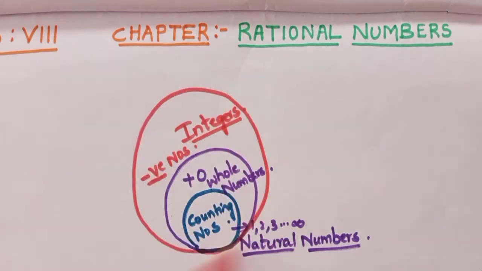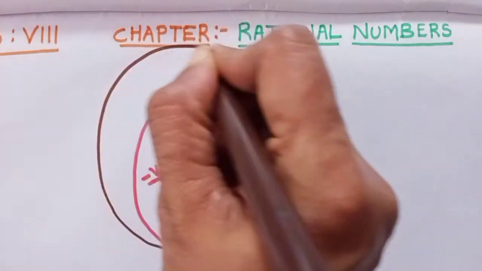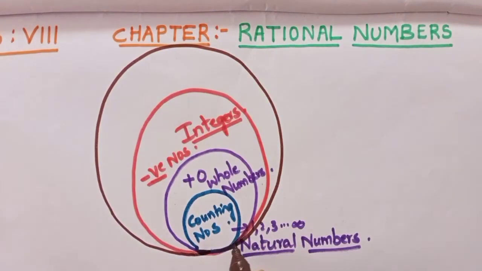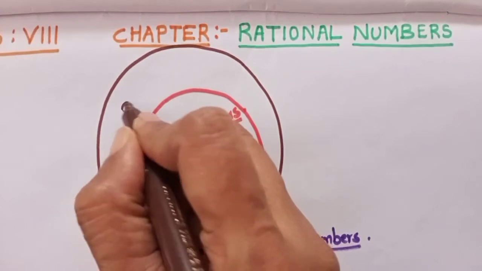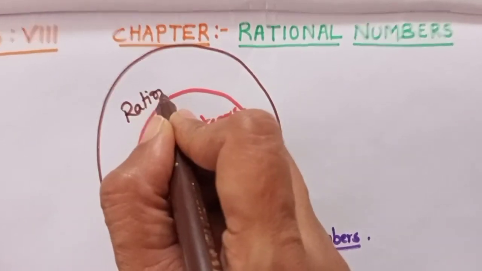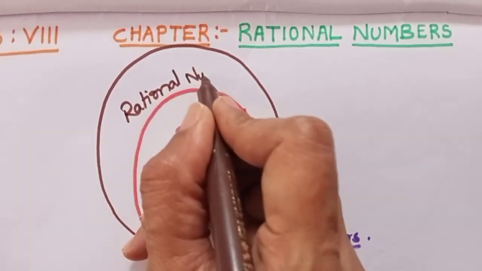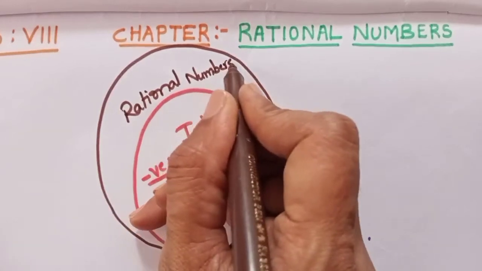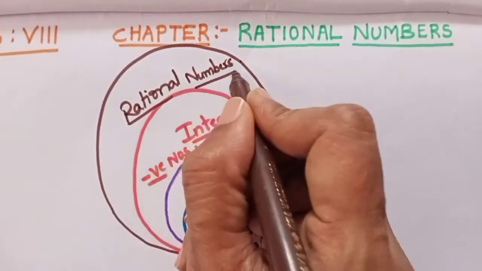This is the bigger set. Understood? So after integers, now we are going to learn even some more numbers, which are called rational numbers. That is our topic.